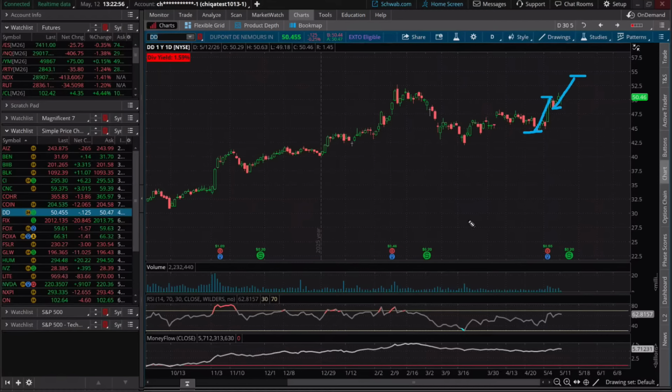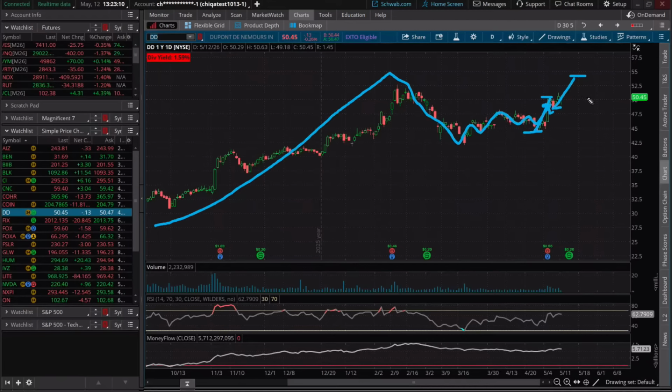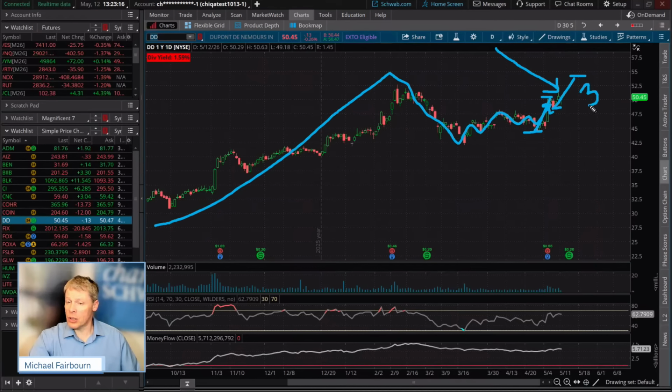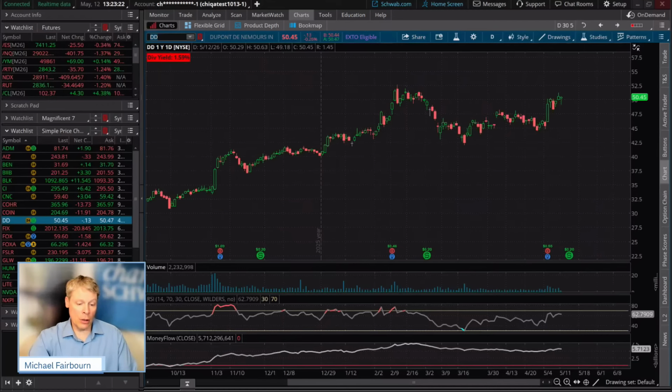Folks, by no means does this mean where the stock has to stop, and by no means does it have to fulfill this. But traders might anticipate this because of the long-term trend consolidation. Oh, we're starting to make higher highs and higher lows. Boom, we break out. Is this what some would consider a higher expectation move, even though it might be just a 3 to 5 day move going forward to hit our target? It might take longer, but it's within that range, okay?